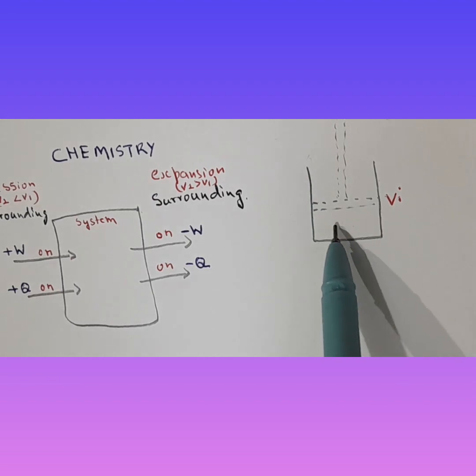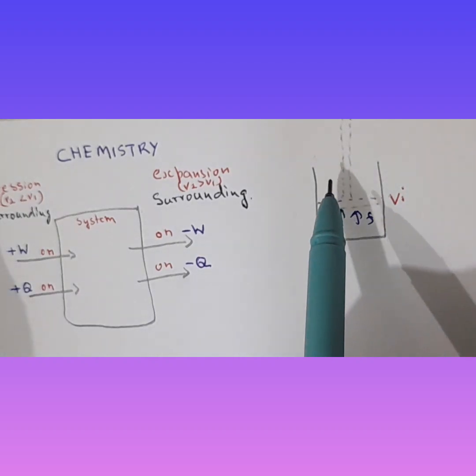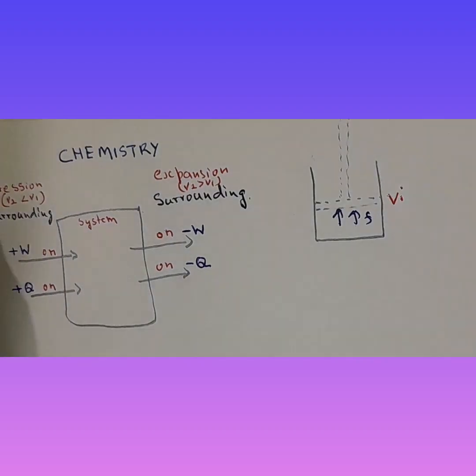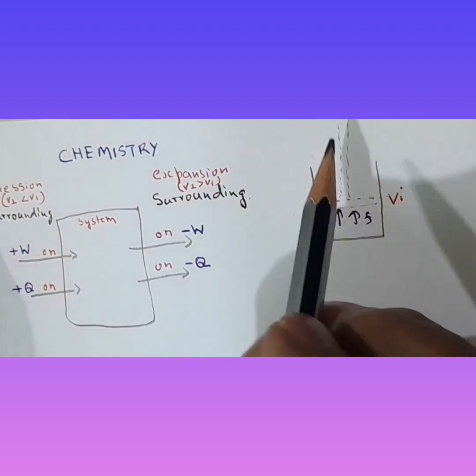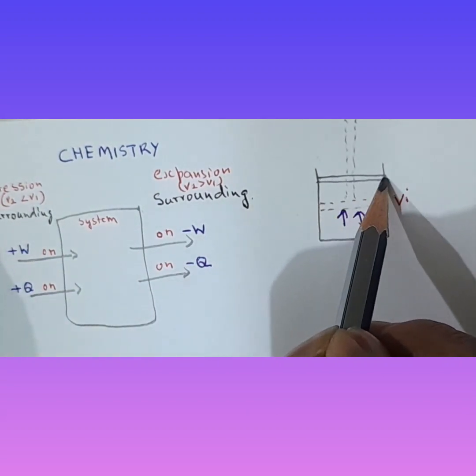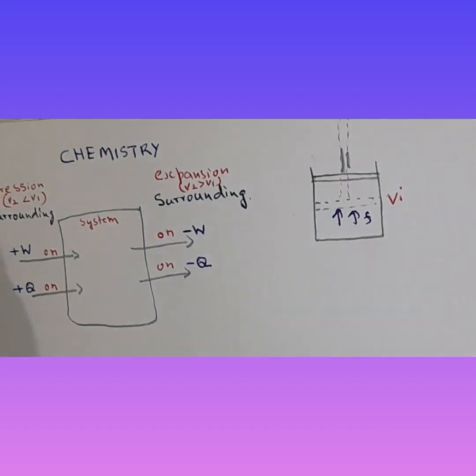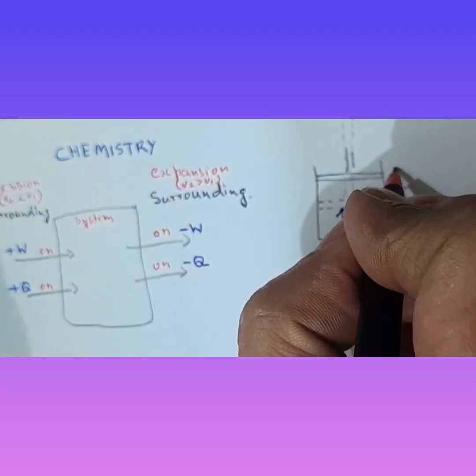The gas inside has to apply force, pushing on the piston and pushing it out. Suppose the gas pushes the piston out till here. Now this volume becomes Vf.